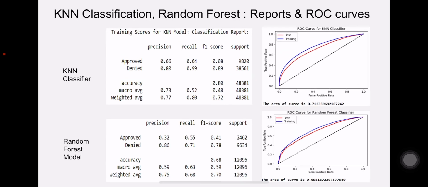Going ahead, with regards to the KNN classification, for the initial one, I got around 50, and when I did it for the second time, I got a hyperparameter of 60 with an accuracy of 80% and ROC curve area of 0.71. And finally, in the random forest model, I got an accuracy of 68% and area under the curve of 0.695.